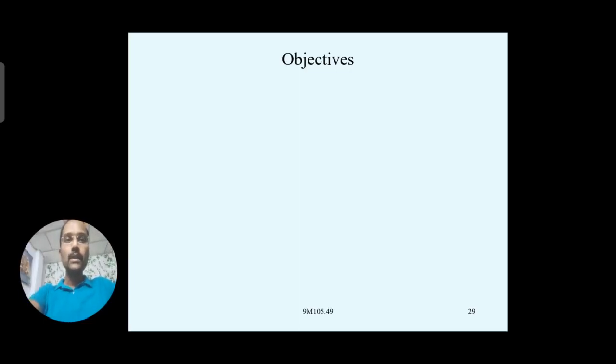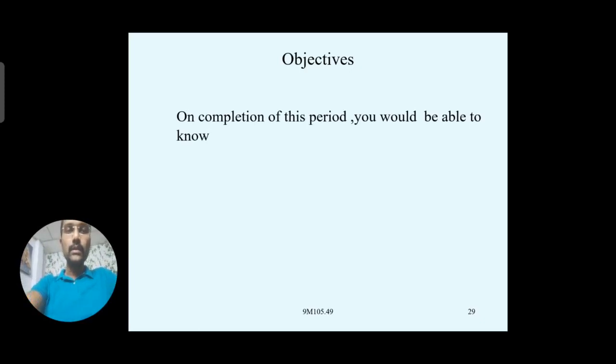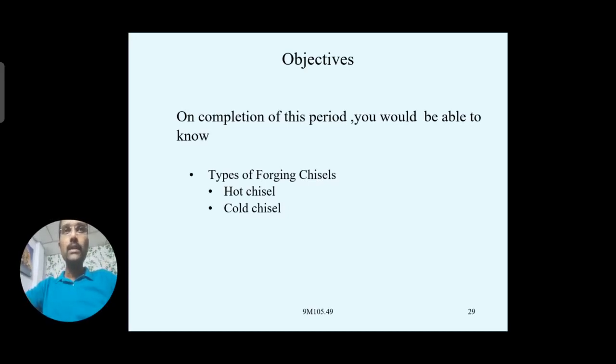Next we are going to discuss the chisels part, the types of forging chisels. To make some shape, we use these chisels, or use them for cutting steels.